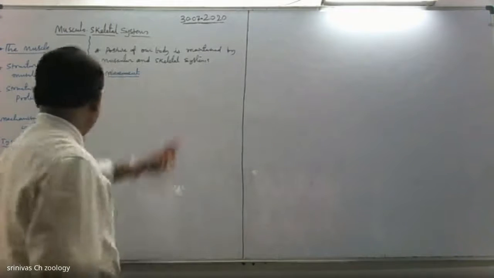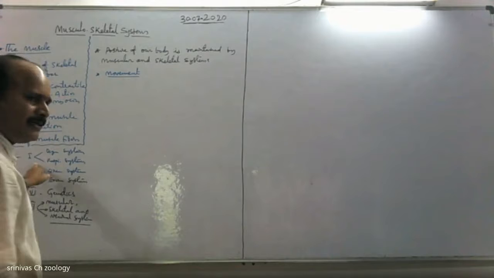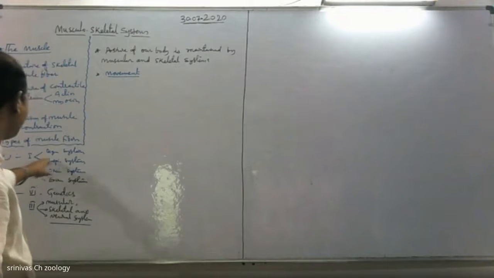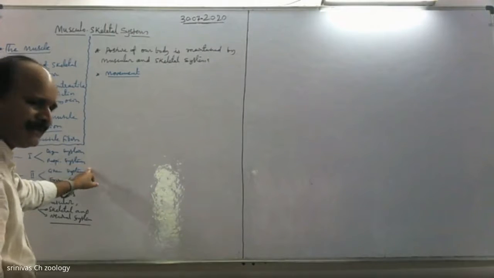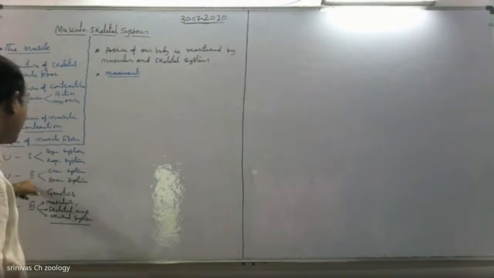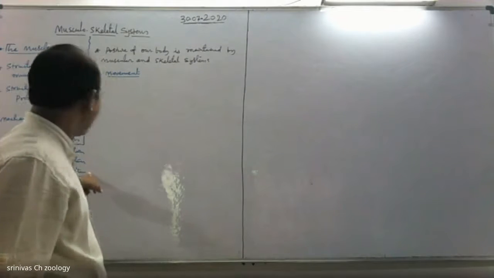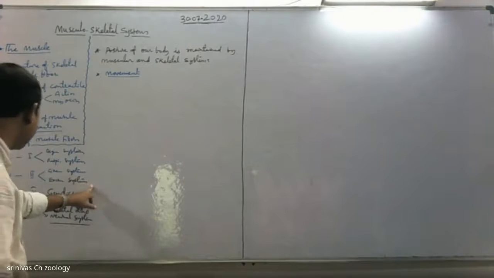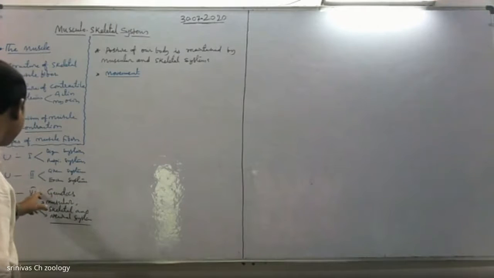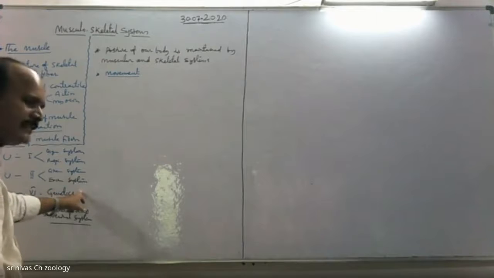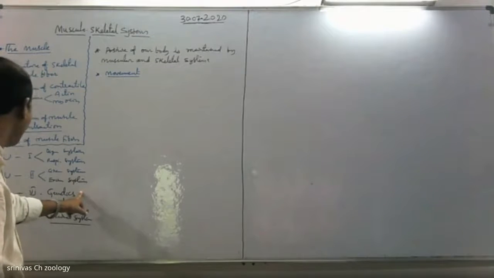Right. See, 3 units completed. Unit 1, human anatomy and physiology 1, which includes digestive system, respiratory system. Unit 2, human anatomy and physiology 2, which includes blood circulatory system of human beings and excretory system. And Unit 6, genetics, heredity and variations. 3 units completed till now.